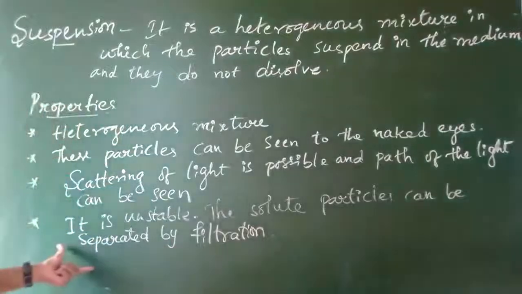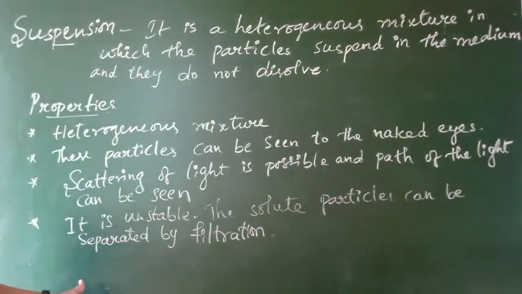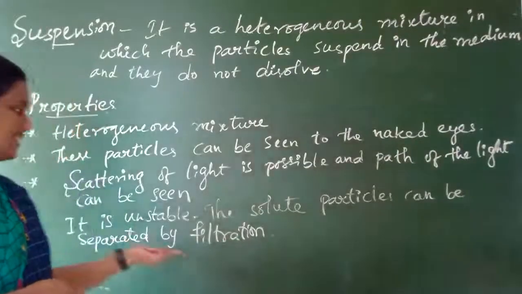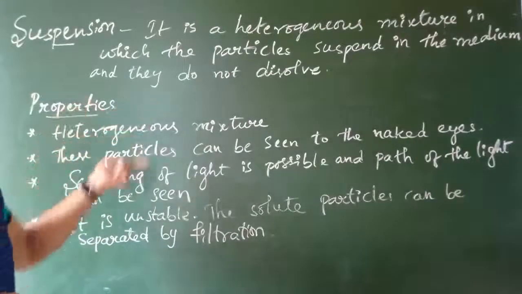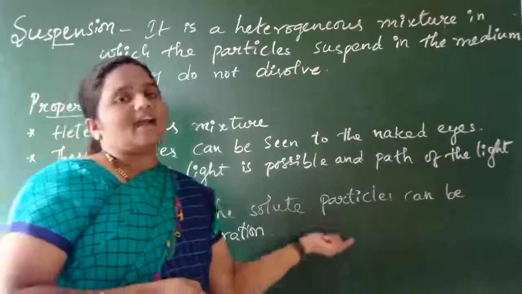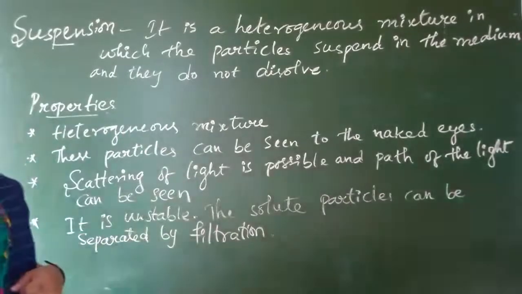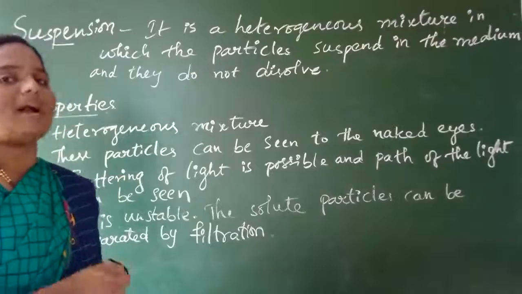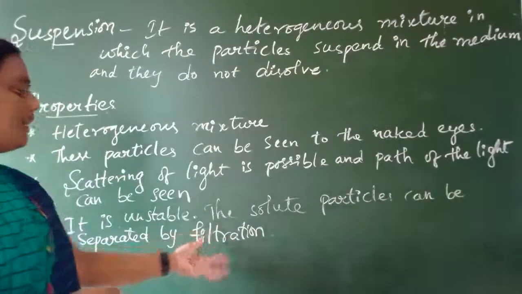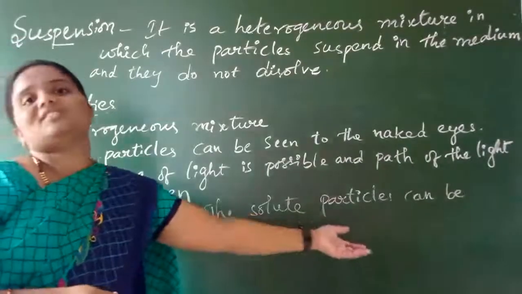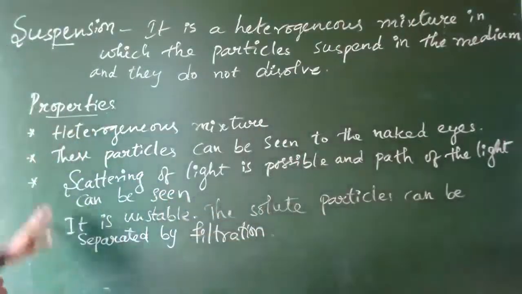At this stage, children, the scattering of light is not going to be possible because the particles are very small. If the size of the particles in the suspension mixture is very small, then scattering of light will not occur because there are no particles to scatter the light. In order to see the path of the light, we need particles, children. Once the components are removed from the mixture by filtration, we cannot see the path of the light. Okay, children, this is all about suspension.